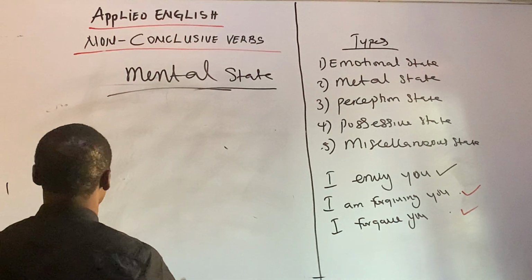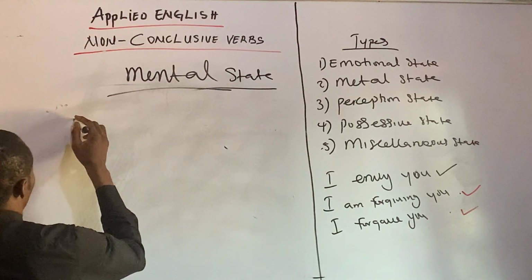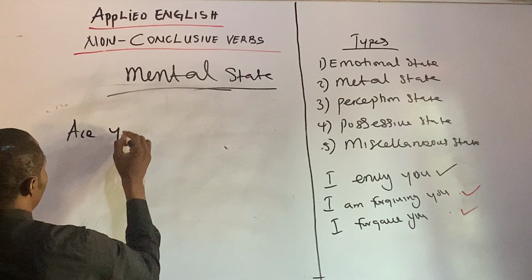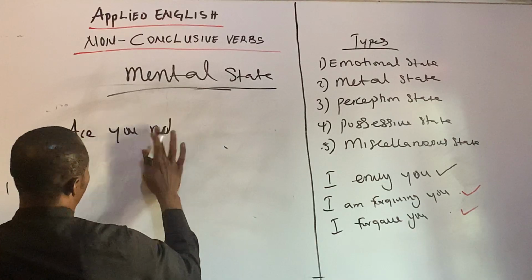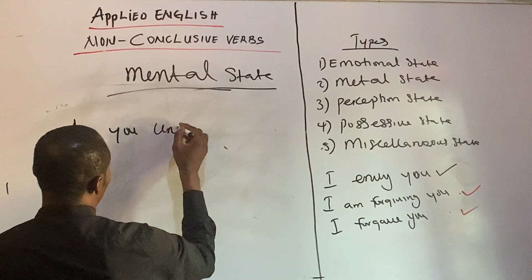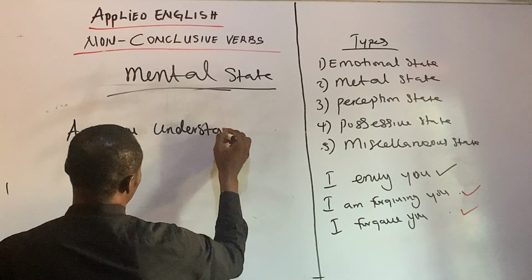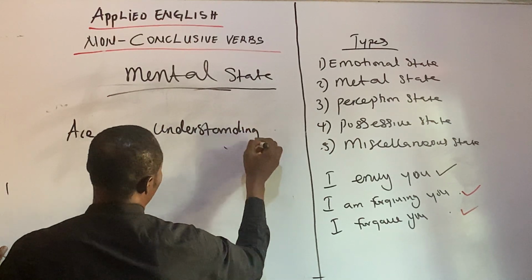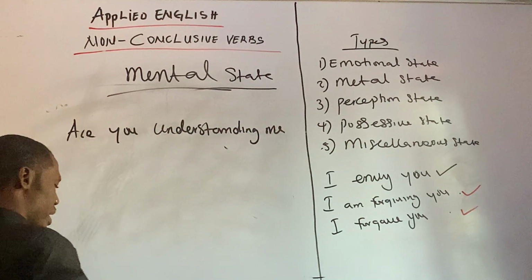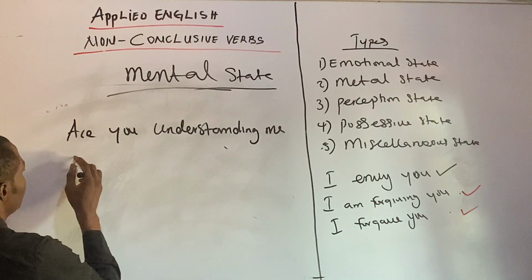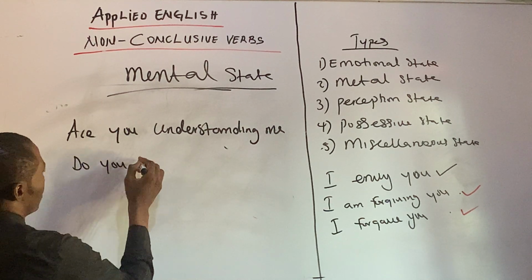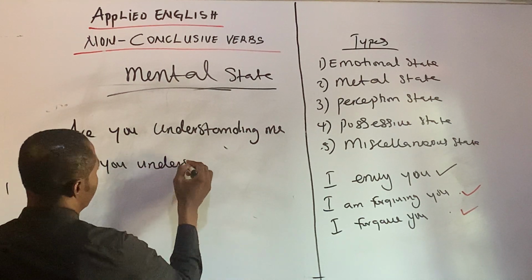For instance, are you understanding me? Okay, the next one is, do you understand me?